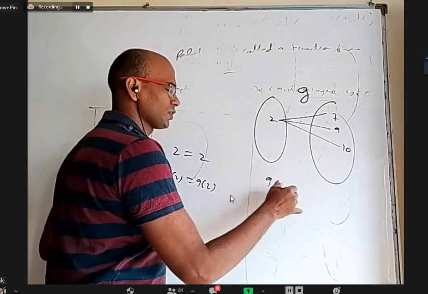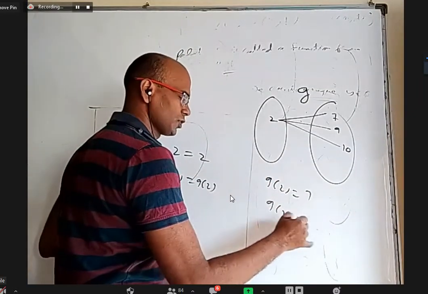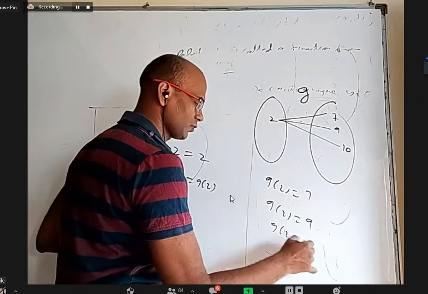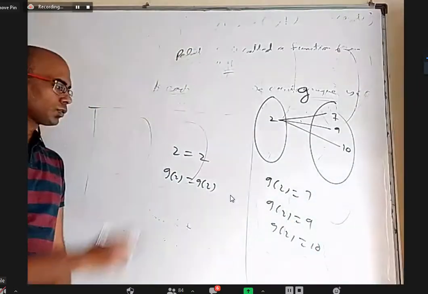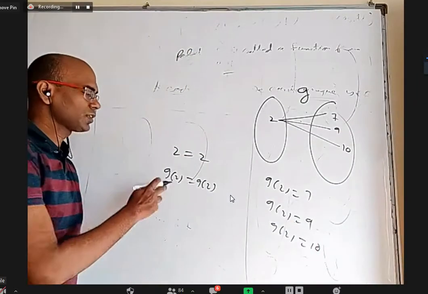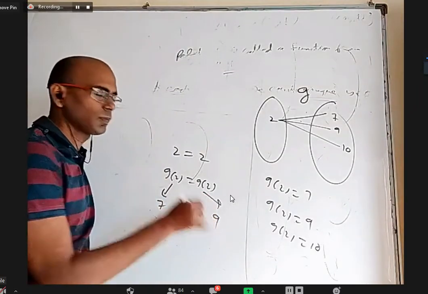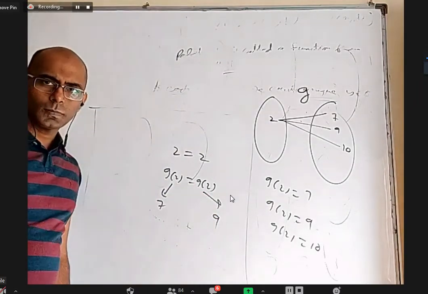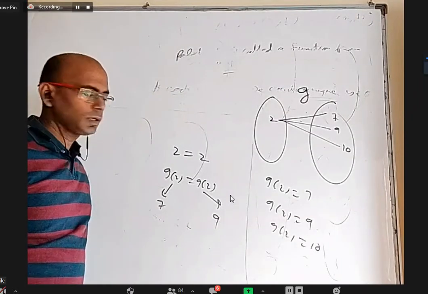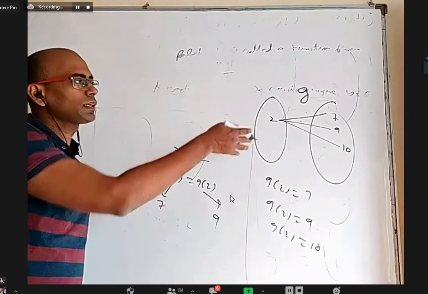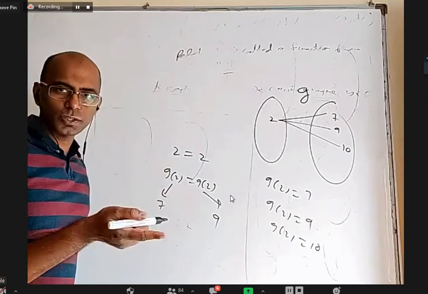I can write G(2) is 7. I can write G(2) is 9. I can write G(2) is 10. So 2 equal to 2 is correct, but G(2) need not be equal to G(2) because this G(2) may be 7, this G(2) may be 9. When you are able to create this kind of example, G is a relation but not a function.